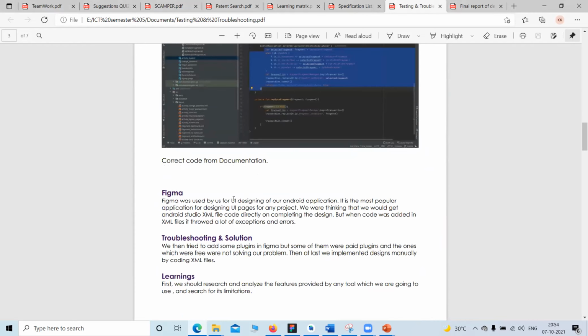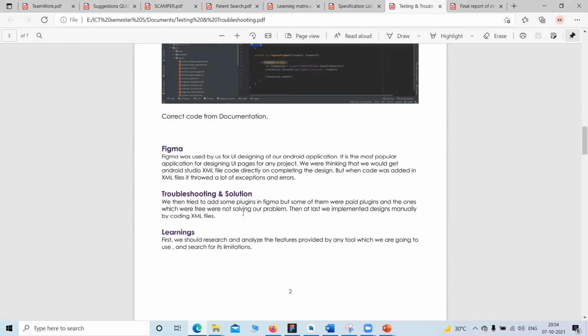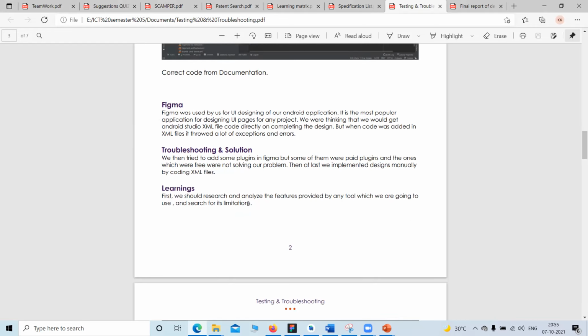The next problem that we faced was Figma. We were thinking that Figma would give the direct code of the whole UI, but that was not the case. It was just giving the code for only one element. So what we needed to do was, in the XML page, first build the skeleton of the page, and then one by one copy the code of the particular element style and paste it in the Studio XML file. That was a tedious task earlier, but as we built many pages in XML, we got a grip on it. So that's how we overcame this issue.